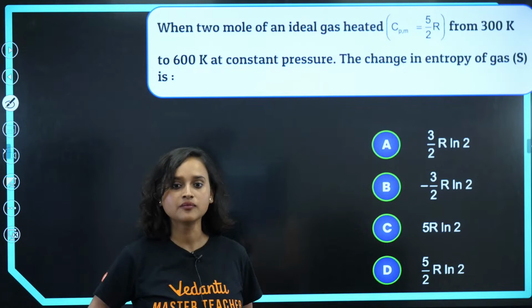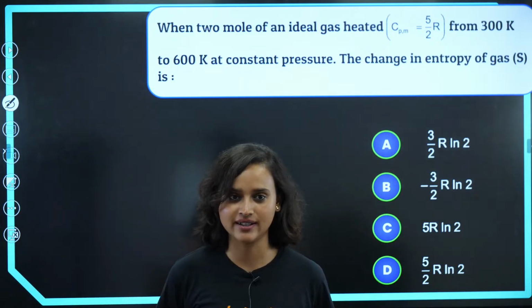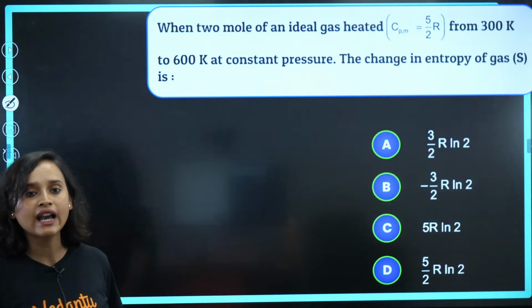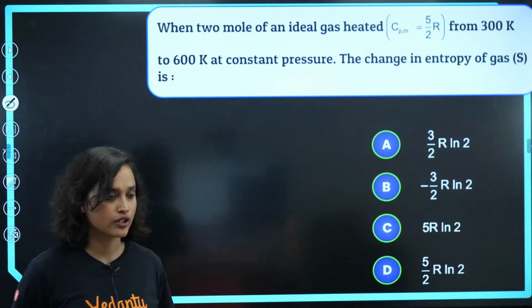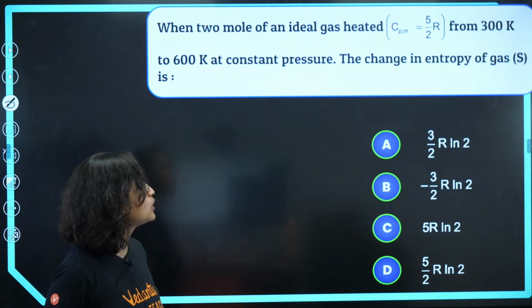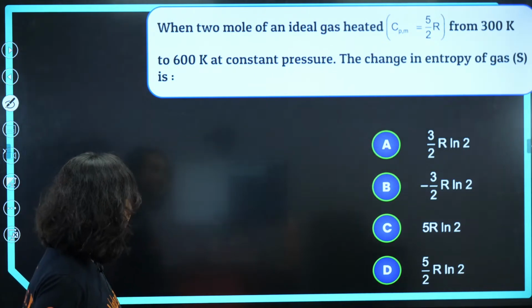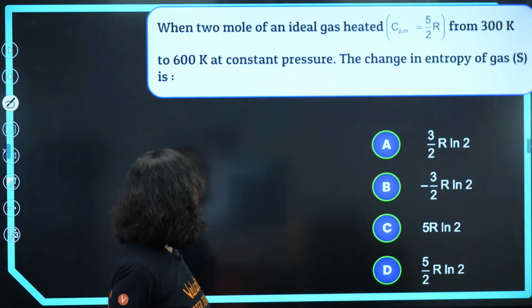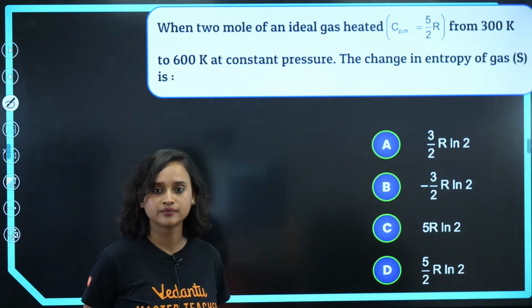Now, questions. Ready? So, when 2 moles of an ideal gas, with Cpm equal to 5 by 2 R, is heated from 300 Kelvin to 600 Kelvin at constant pressure, the change in entropy of the gas is what?